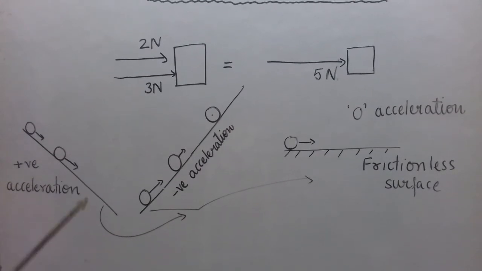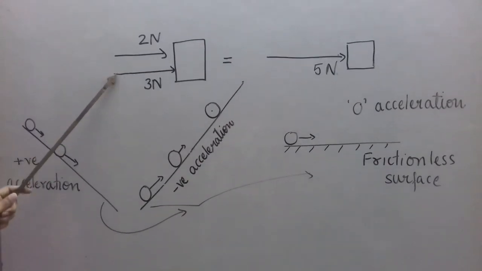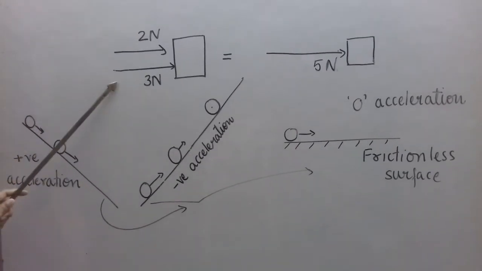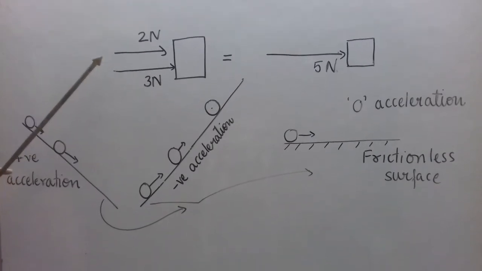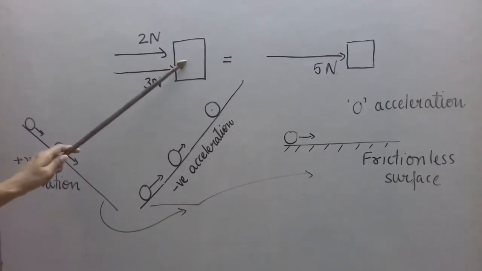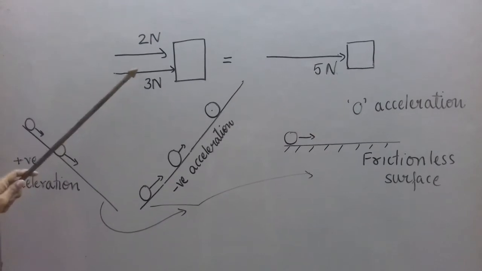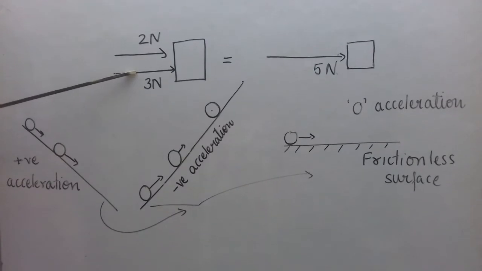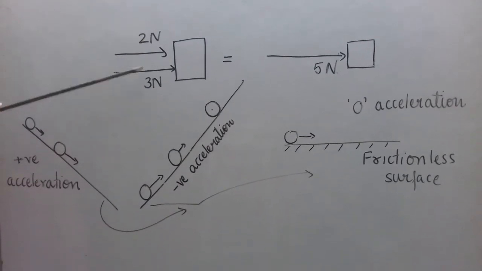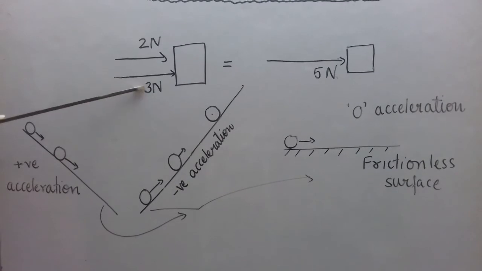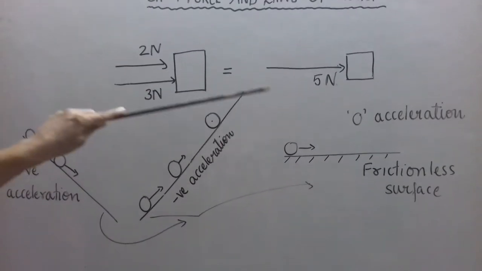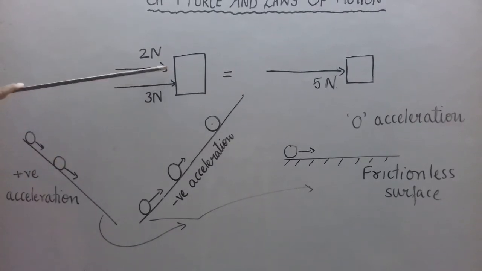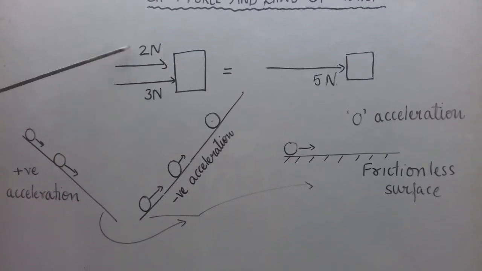Now students, let us also learn how to add two vectors when they are in the same direction. This is not the learning outcome required here, but you should know this. Now if on a box 2 Newton and 3 Newton forces are acting and they are in the same direction, how to add them? We will add their magnitudes, 3 plus 2, 5 Newton, and the direction of the resultant will be the same, because both of them have the same direction.